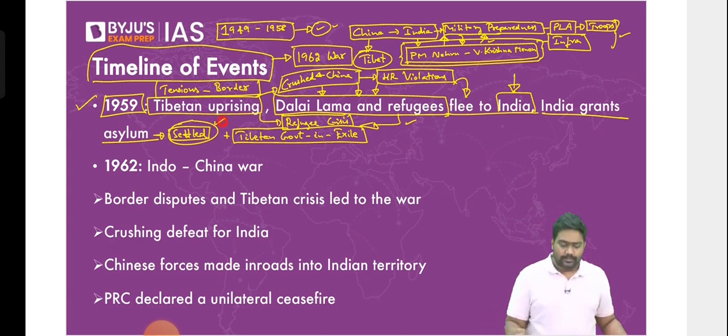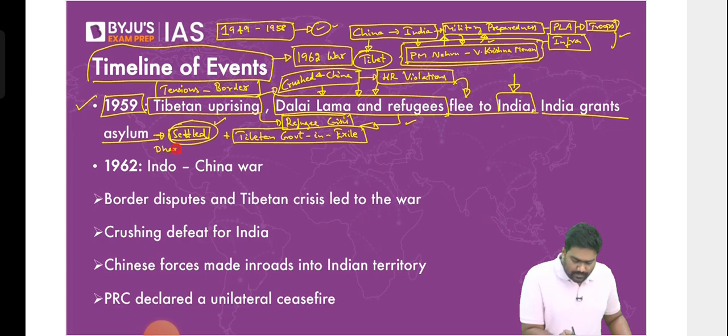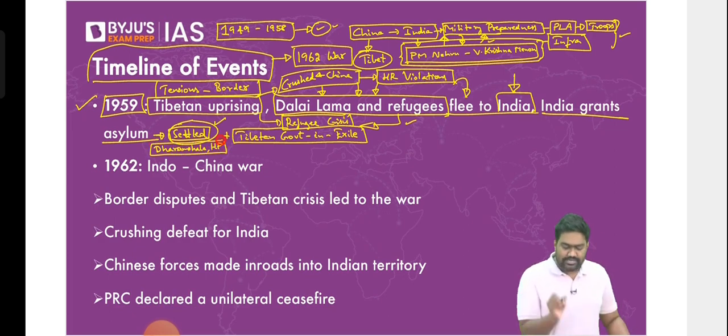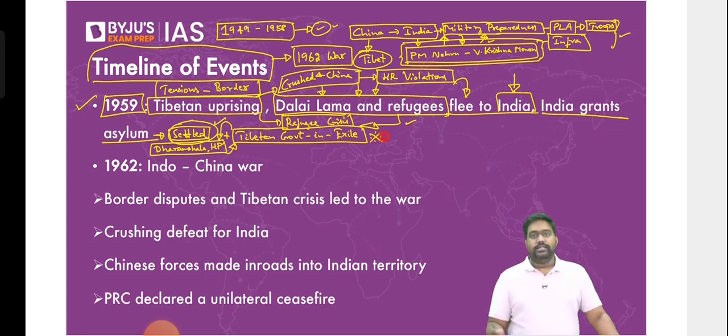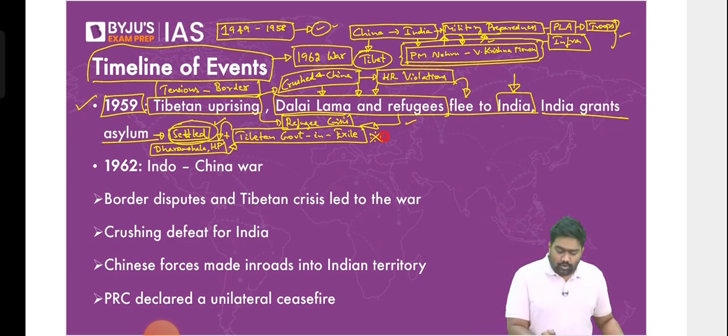There's one at Dharamshala in Himachal Pradesh. Dharamshala is where the Dalai Lama sits as well. This is where a large Tibetan settlement camp was set up by India. Even today, this is where Dalai Lama sits. And here we have allowed the Tibetans to form a parallel government. Even today, it is active. There is a parallel Tibetan government in India, a government in exile, which was allowed to function out of India back then. There's one more camp in Karnataka.